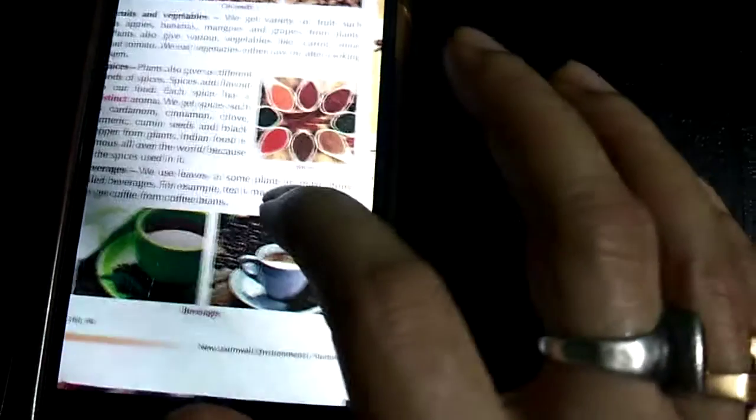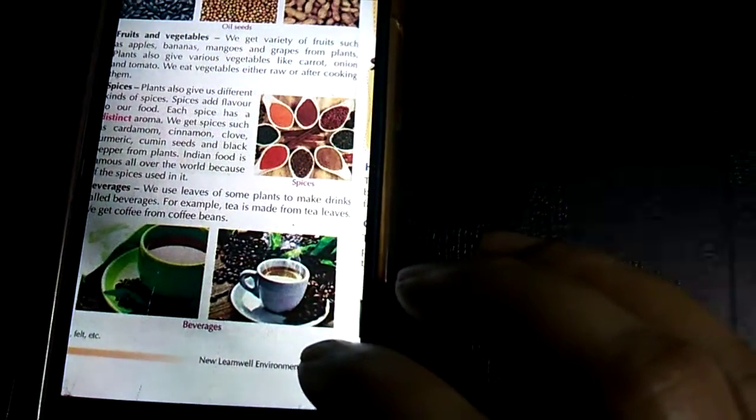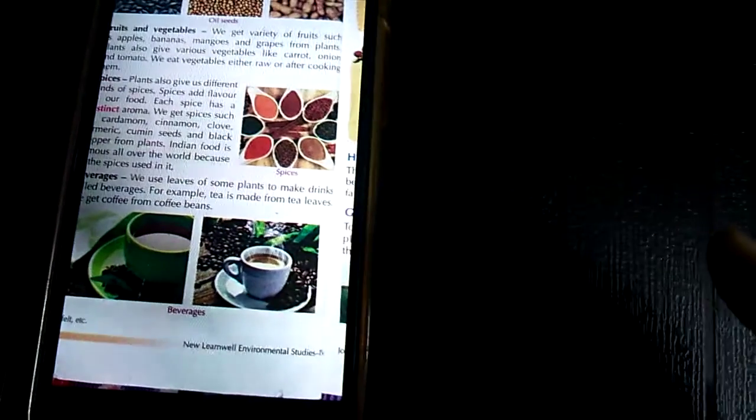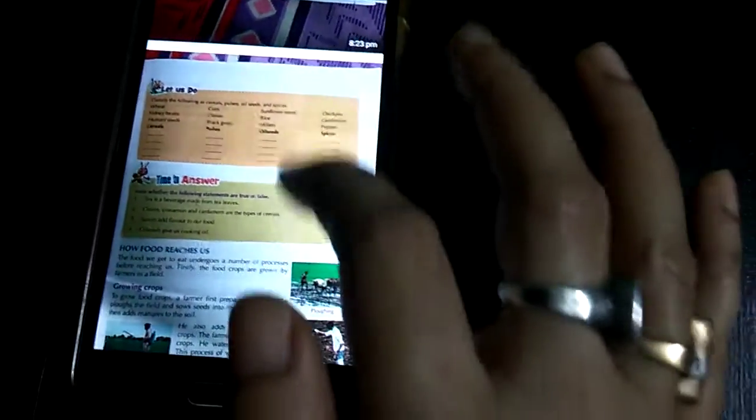The beverages. We use leaves of some plants to make drinks called beverages. For example, tea is made of tea leaves and we get coffee from coffee beans. So tea and coffee are beverages. Okay. Now, this you can do by yourself. This also you can do by yourself.